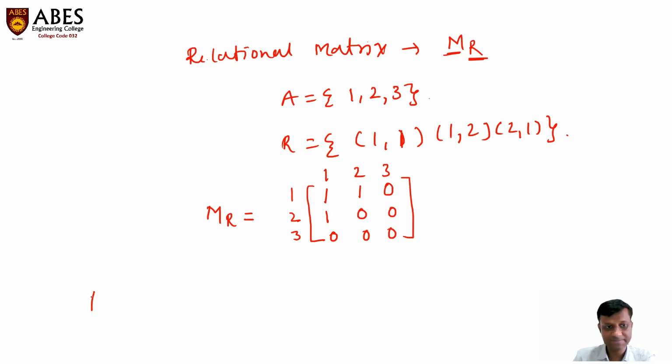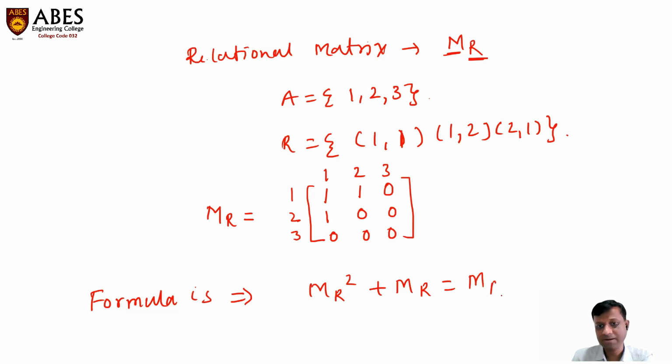Now the formula is: if MR square plus MR is equal to MR, if this equation is satisfied, then the relation is said to be transitive. If this equation is not satisfied, then the relation is not transitive. So let me check for this example. This is my MR. This MR squared is nothing but a dot product. We have to apply a logical AND and a logical OR gate.